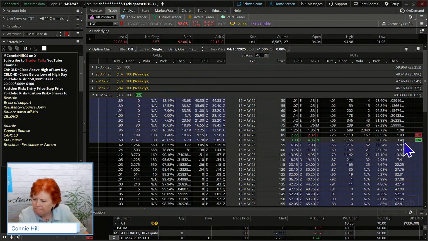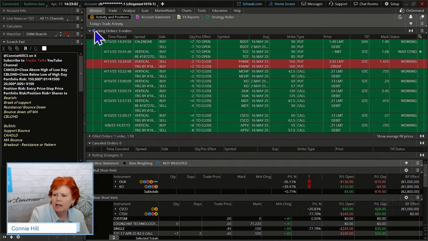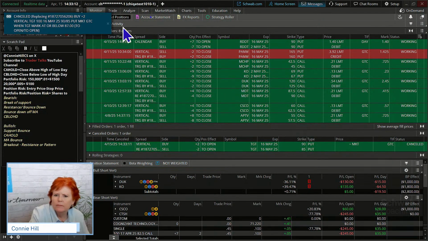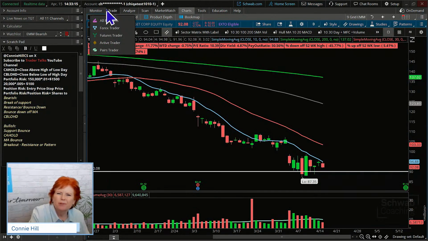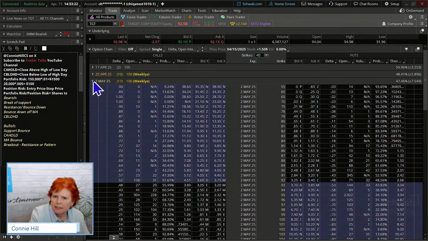Now, looking at this, we're going to use the 90 strike price, and I failed to acknowledge that trade. So we're actually going to knock it out because I don't want it to embed the strike prices, and I can do something different with that. So I'm going to go ahead and cancel that, because otherwise it would put us in a kind of ratio spread, since we already have some strike prices at that 90 strike price.